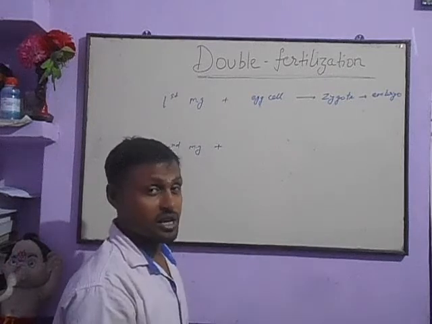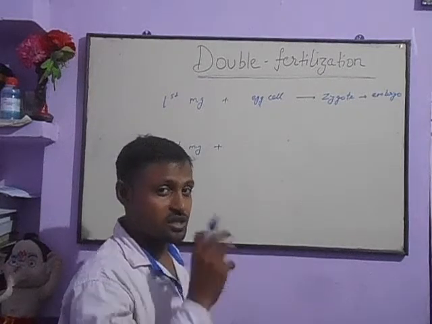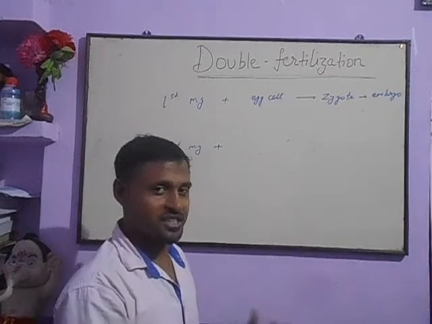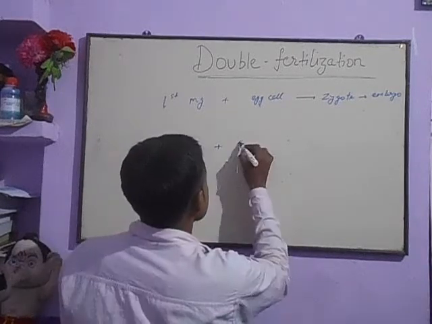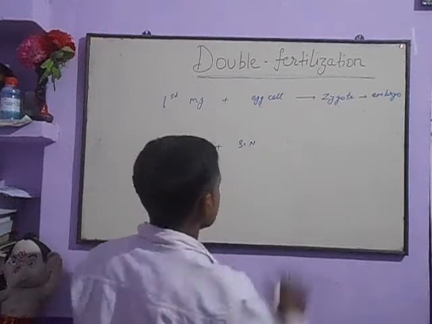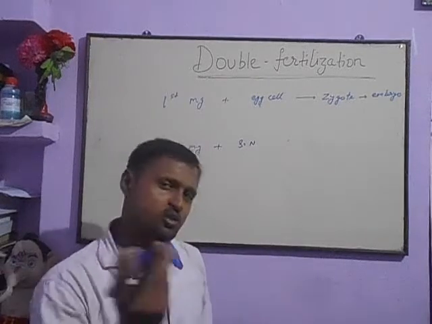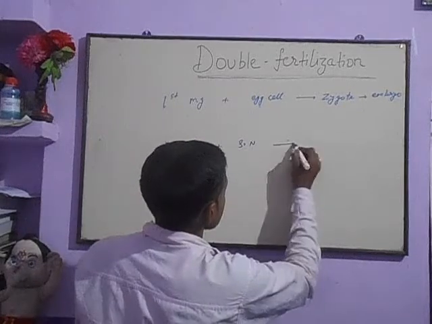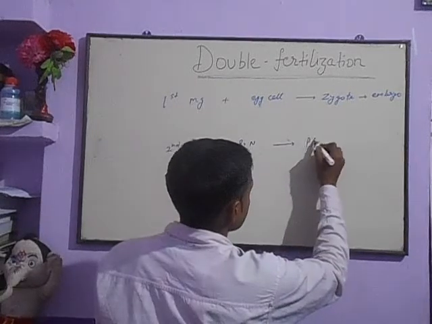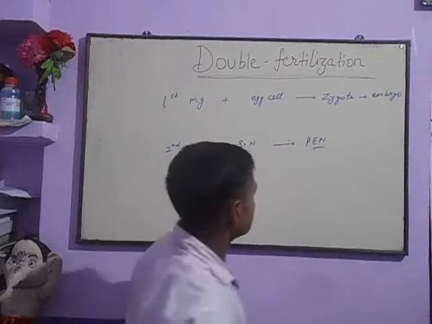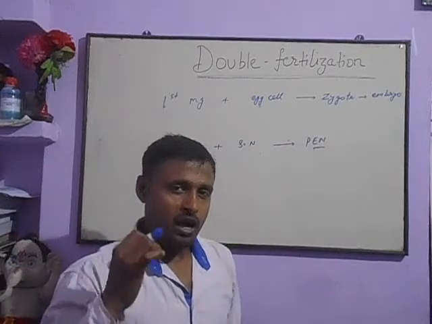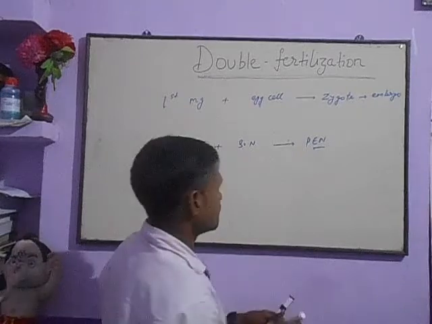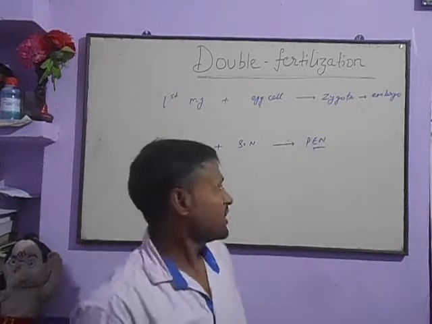Try to remember what is called the central cell of the embryo sac: the secondary nucleus. Yes, secondary nucleus. We write it in short form as secondary nucleus. You can say polar nucleus also. So it will form PEN. It is very important. We have to know the full form of PEN. Not a pen to write with, that is PEN.